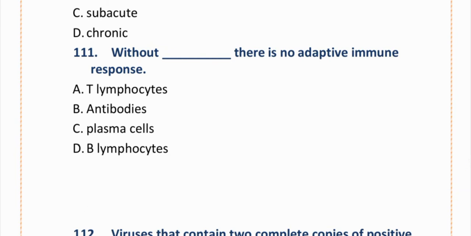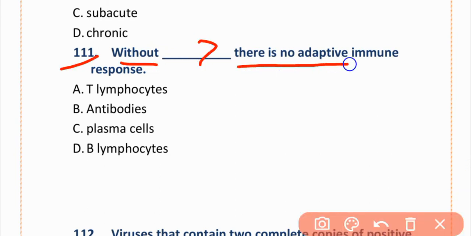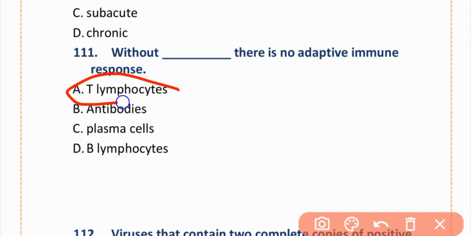MCQs number 111. Without blank there is no adaptive immune response. Option A is T lymphocytes, B is antibodies, C is plasma cells, D is B lymphocytes. The correct option is option A, T lymphocytes.